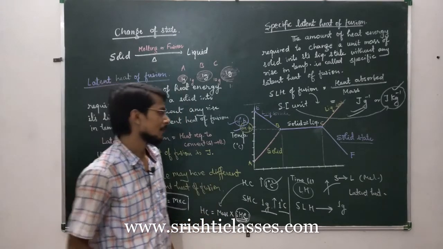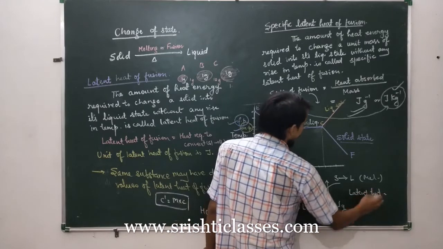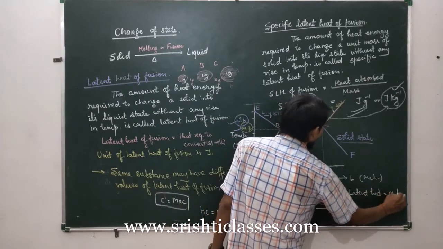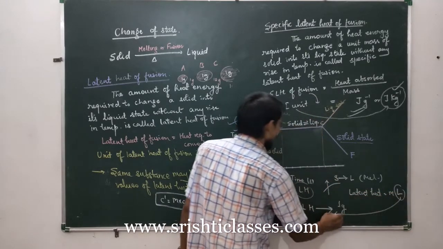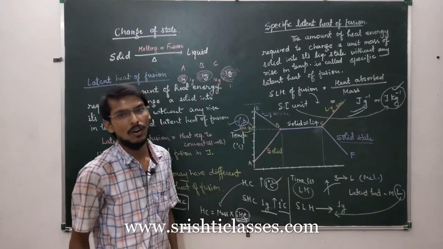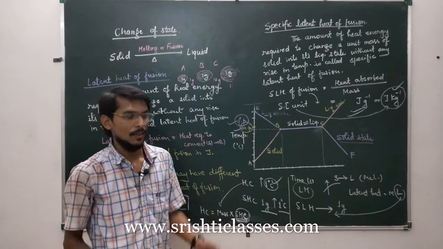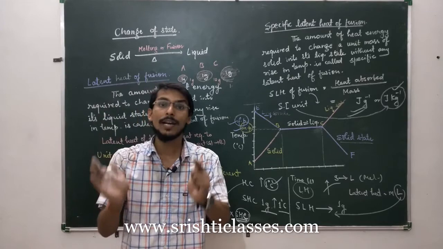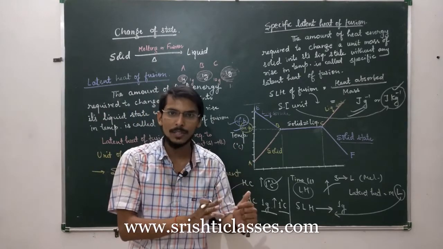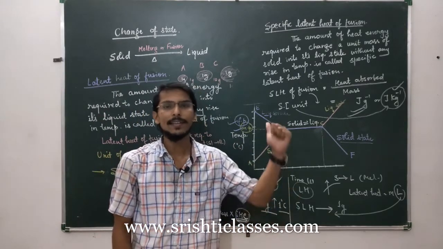Okay. So we can write latent heat is equal to M into L, where L is specific latent heat of fusion. Or we can say the heat required to melt a solid is equal to mass into specific latent heat.